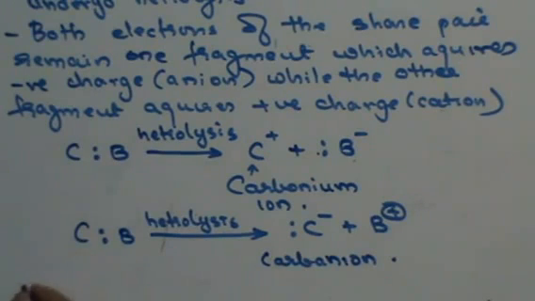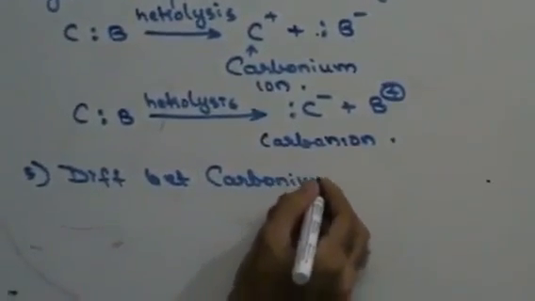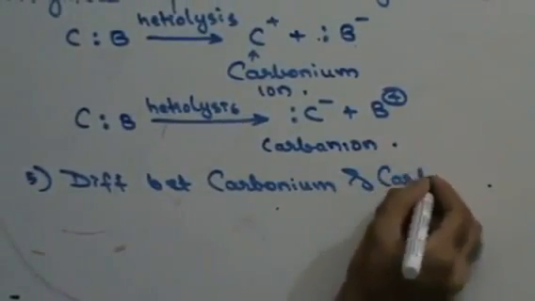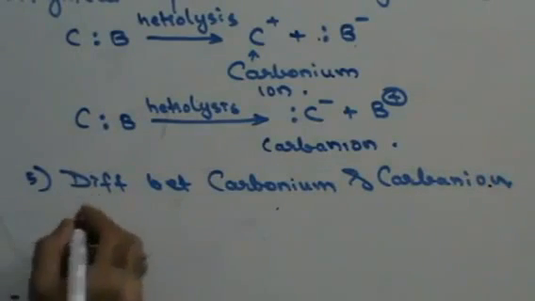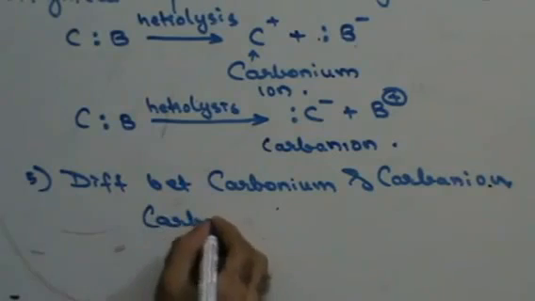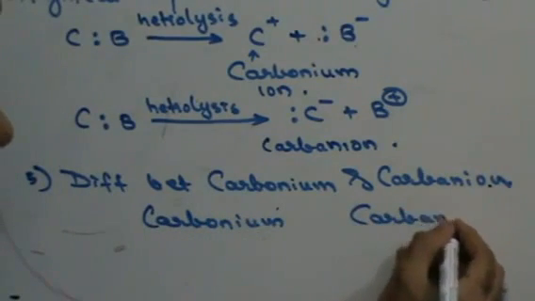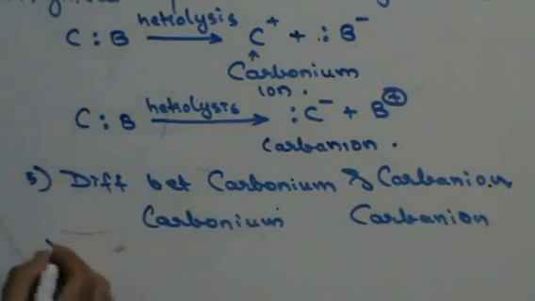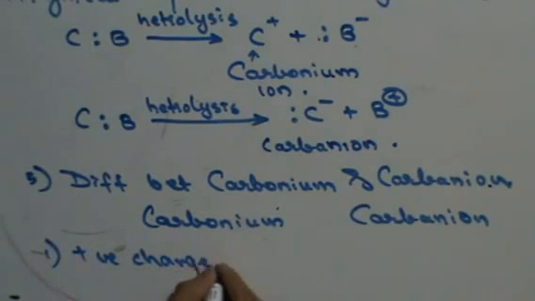What is the difference between them? Difference between carbonium and carbanion. Carbonium is a positively charged ion.